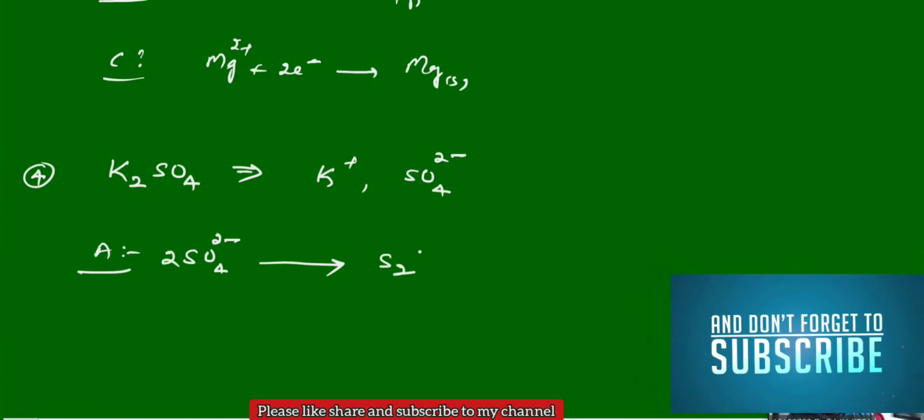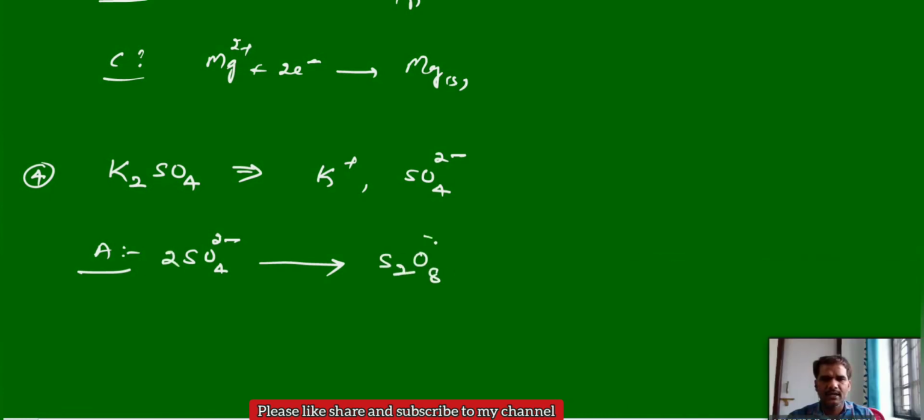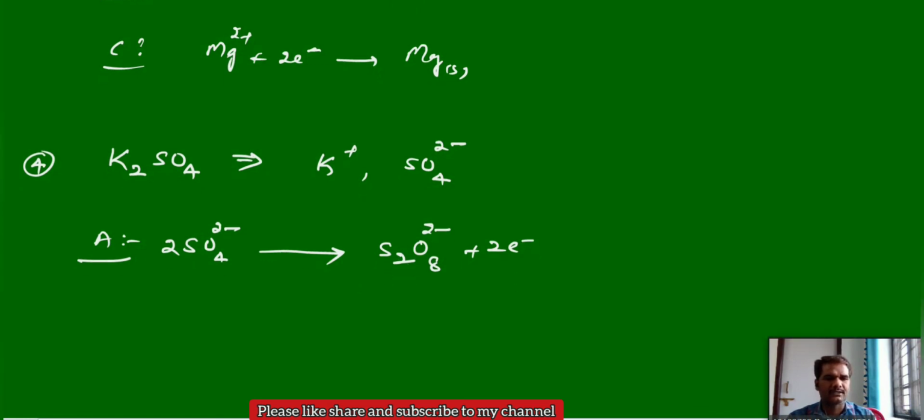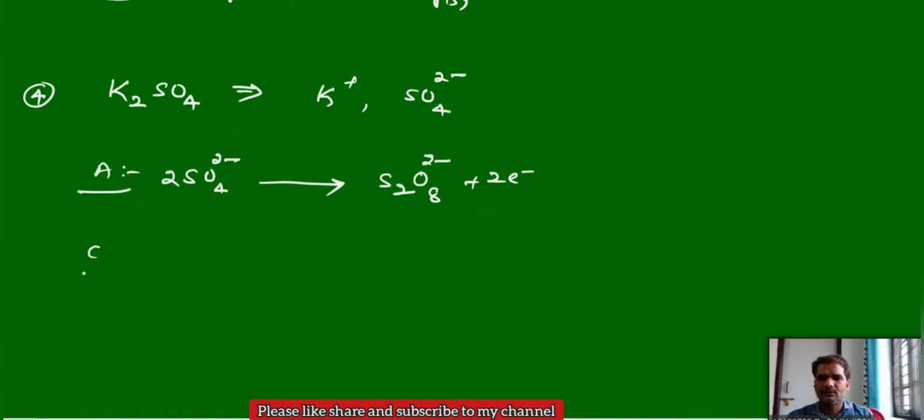It will give the peroxydisulfate ion, S2O8 2-. This is the peroxydisulfate anion. It is similar to Marshall's acid; it is the anion of Marshall's acid. And at the cathode, we have the potassium ion. It takes electrons and deposits as potassium.